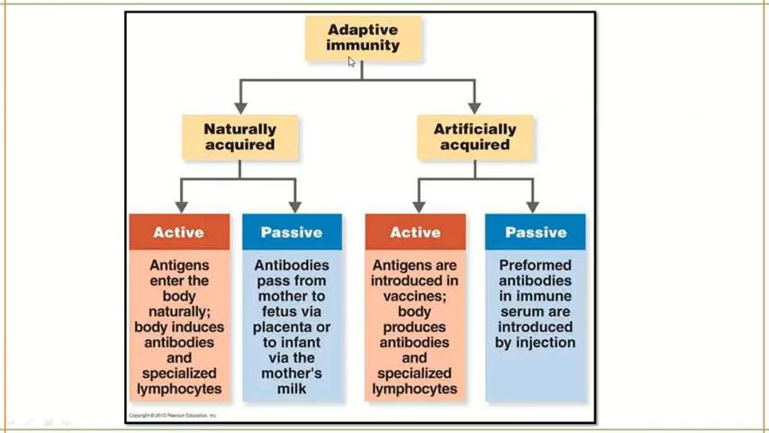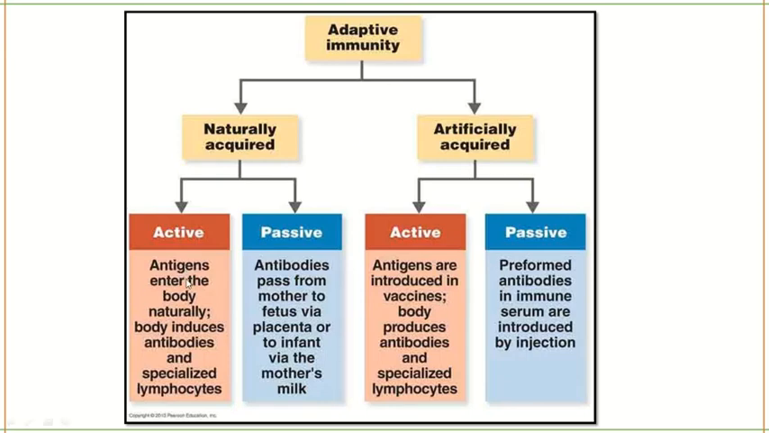Adaptive immunity can be of two types: naturally acquired or artificially acquired. In naturally acquired you have active and passive. Active means that when an infection happens to you naturally, like a cold or any kind of disease, that person acquires active adaptive immunity.